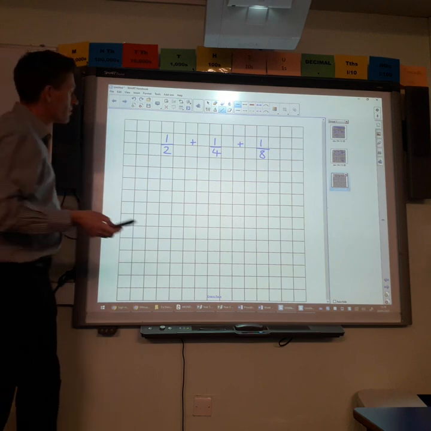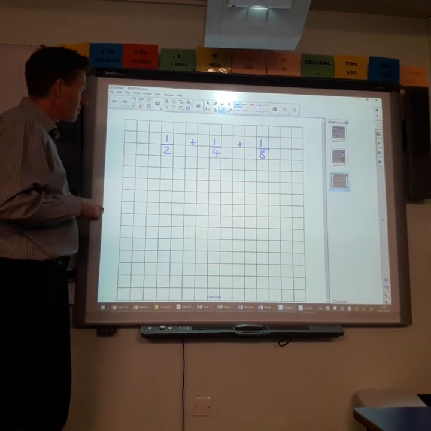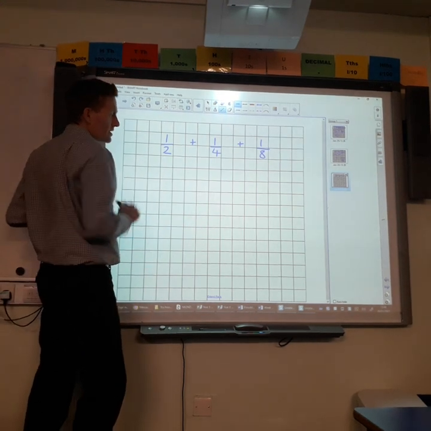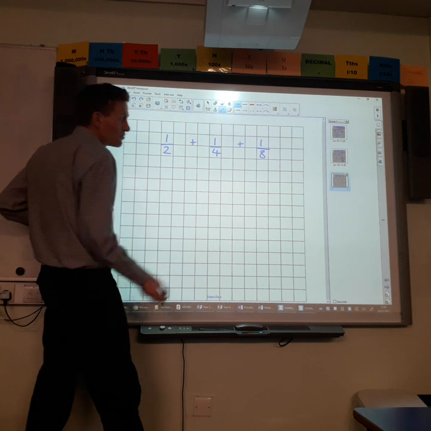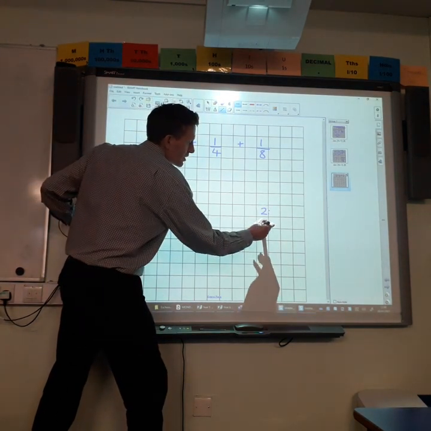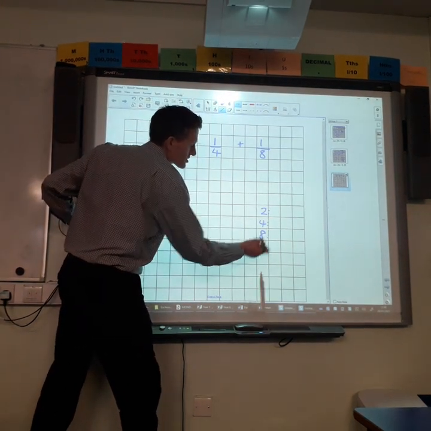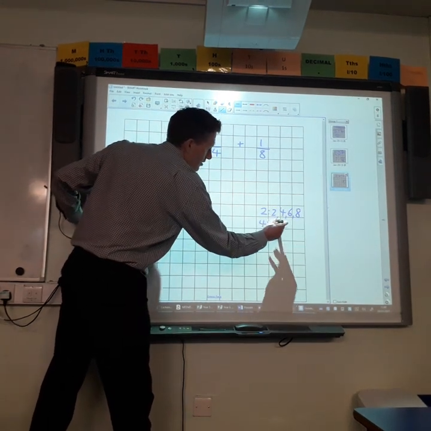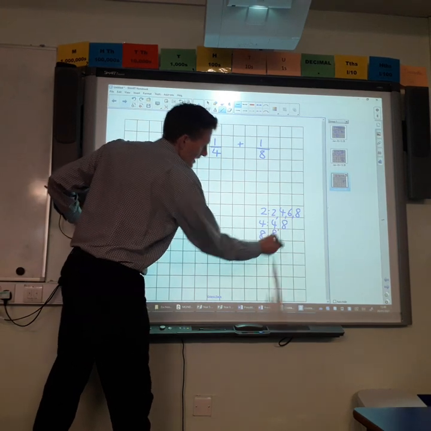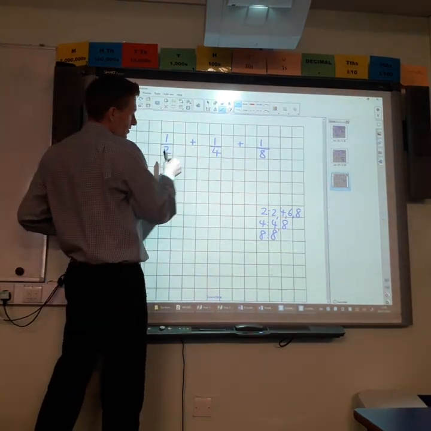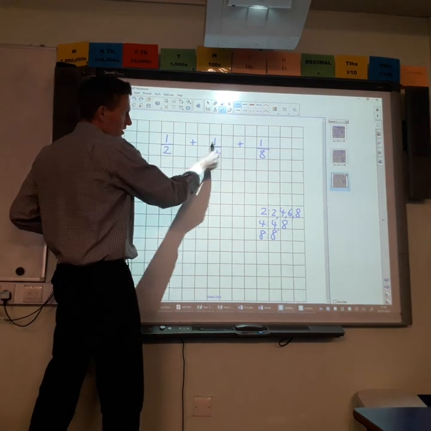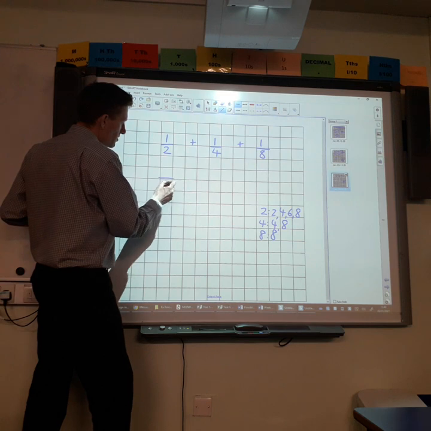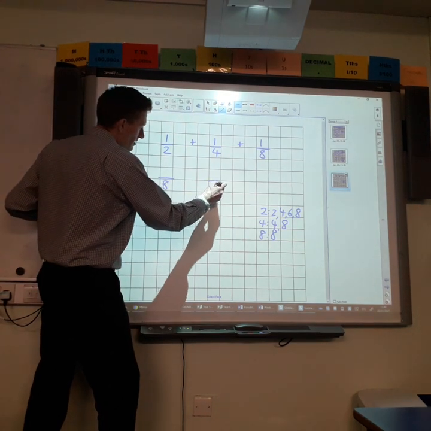The final one we're going to look at is where you're adding more than 2 fractions. So to do that, we've got 2, 4 and 8 as our denominators. Now I'm sure some of you can see what the common denominator is going to be. It's going to be 8. You can see that if you count in 2s you get to 8, if you count in 4s you get to 8, if you count in 8s you get to 8 of course. So our common denominator is going to be 8.